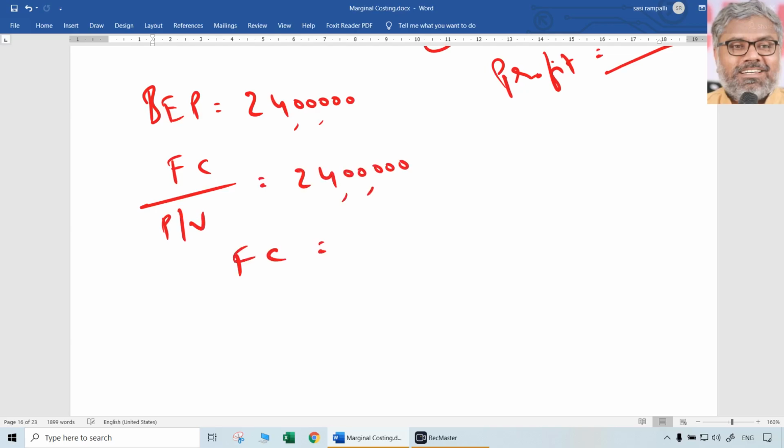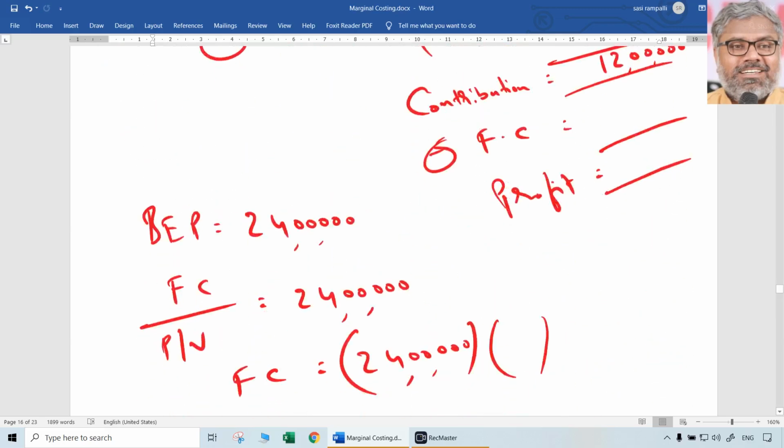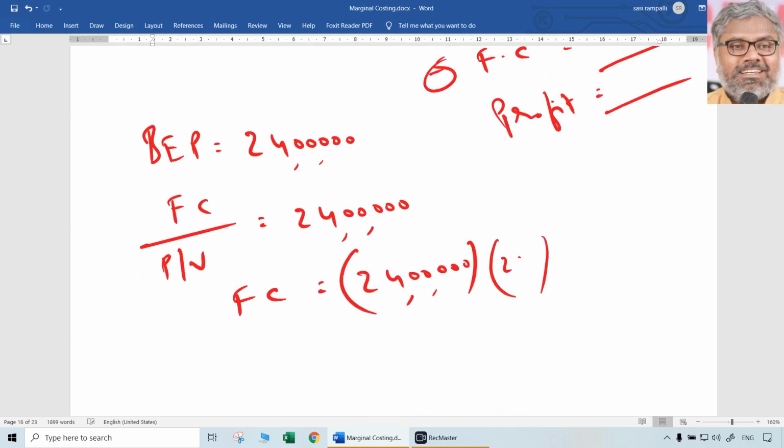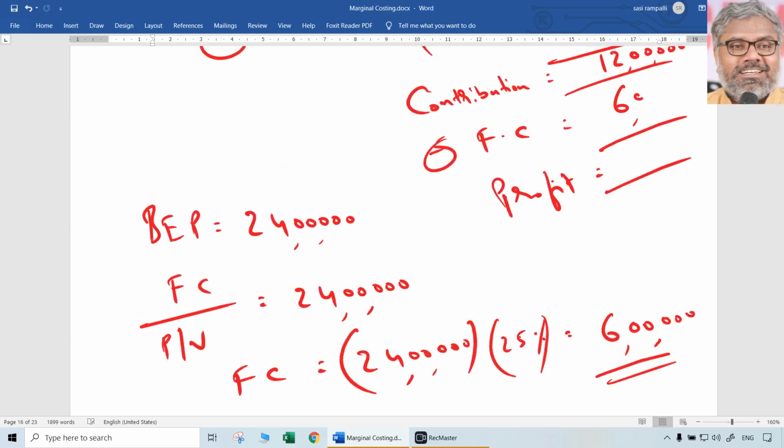How much will be fixed cost? 24 lakhs into PV ratio, cross multiplication. And PV ratio we already know, that is given in the question, which was 25%. So 24 lakhs into 25%, one-fourth of that is going to be the fixed cost, which means 6 lakhs rupees is going to be the fixed cost. That is the answer for the first question. We got it. So if 6 lakhs rupees is the fixed cost, naturally profit is going to be 6 lakhs. So we got the answer for the second question also automatically.